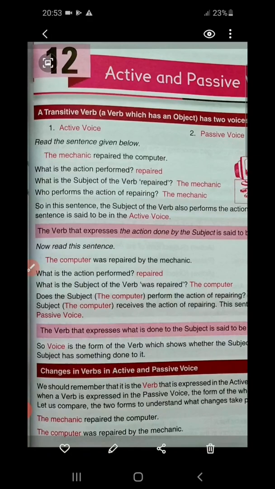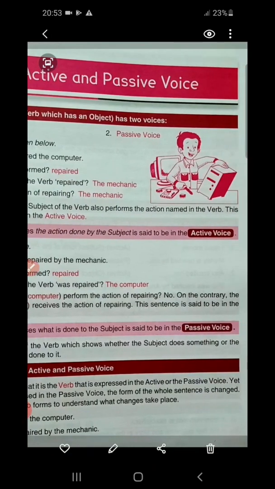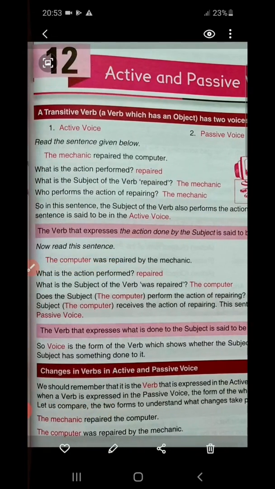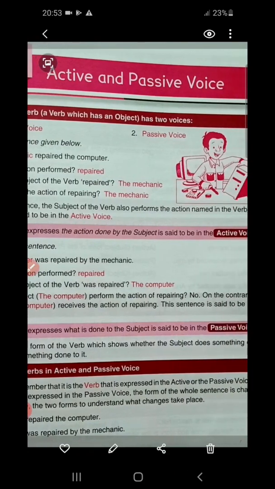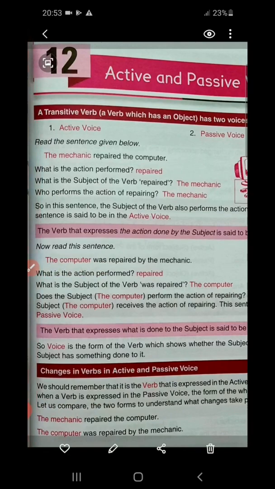The subject turns out to be the receiver. Or better to say, the computer over here, that was the object earlier, has taken the position of subject, that was repaired.